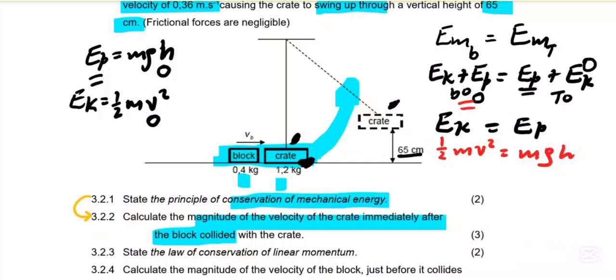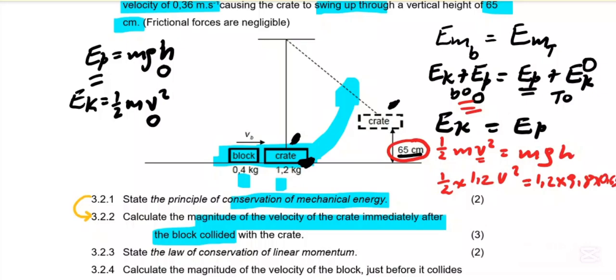So at the bottom, we want this velocity, so it's 1/2 times the mass of the crate, because it is the crate that swings, 1,2 v squared, which is equal to mass 1,2 times g 9,8 times height 65, but centimeters, we are going to divide by 100 to get meters, so that's 0,65.